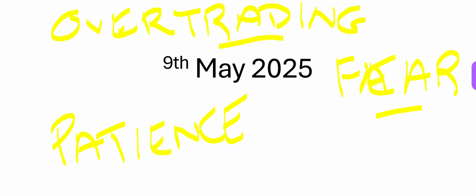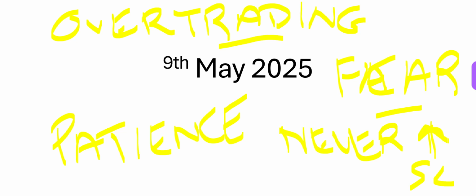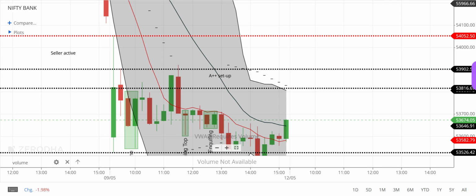Whatever happens, you will not increase your stop loss. That is the point. Never, never increase your stop loss, your SL. That is your rule. Why never increase? Because you have done all your analysis to arrive at an A plus plus setup. If your A plus plus setup sometimes does not work, there is no point taking a big loss. You will have to take some loss, but that loss should not be big. See, if we put a stop loss here versus here, it's a big range, so we do not want to take that risk for that big range.